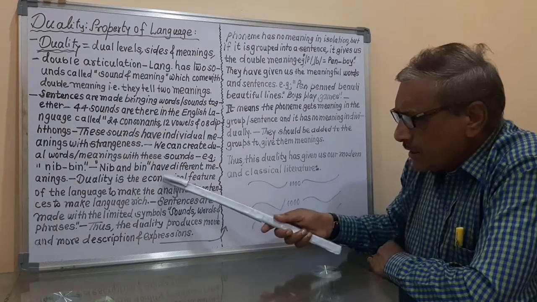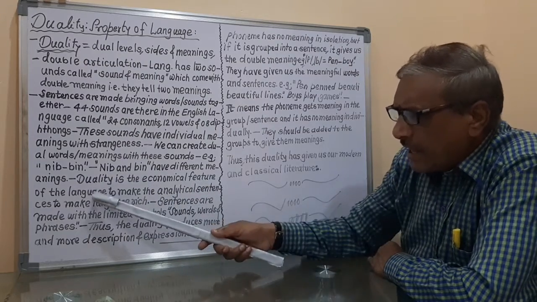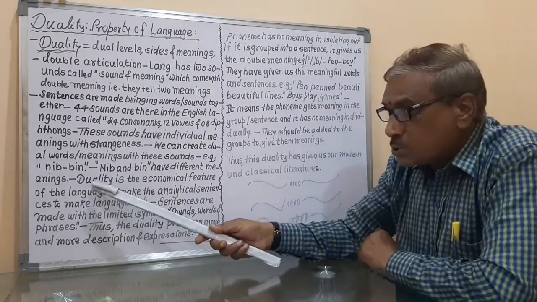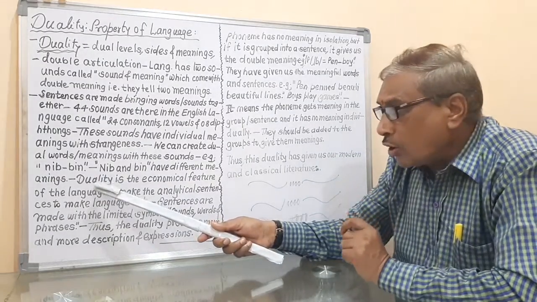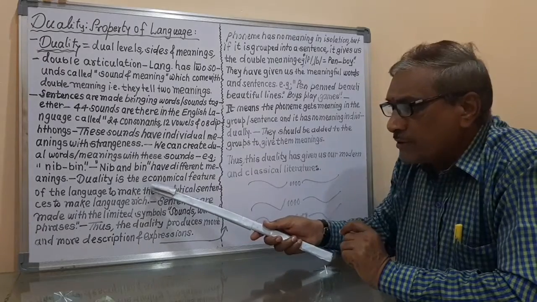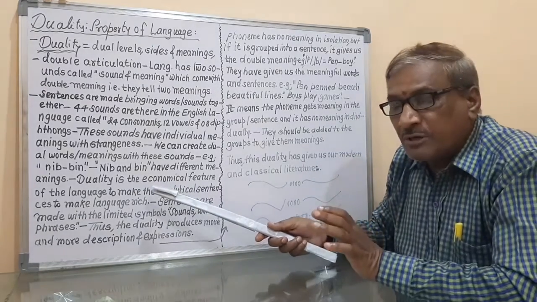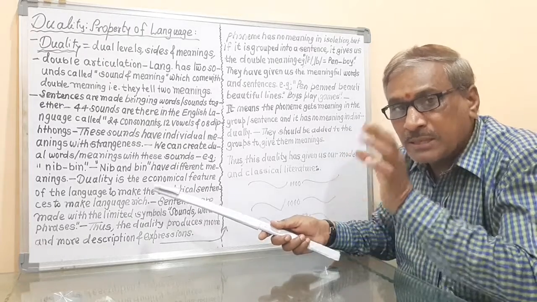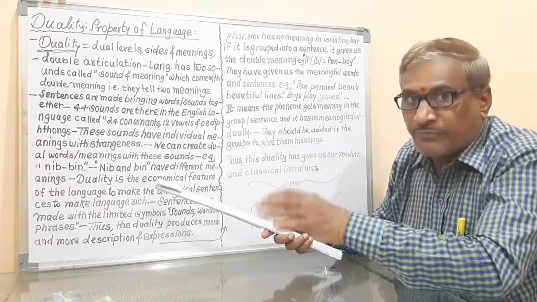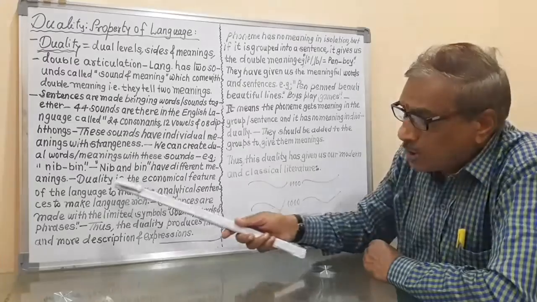Duality is the economical feature of the language. Means duality is the economical feature. Economical feature means what? It is the feature which is giving us the meaning or the sound in a shortcut way. Shortcut way means what?